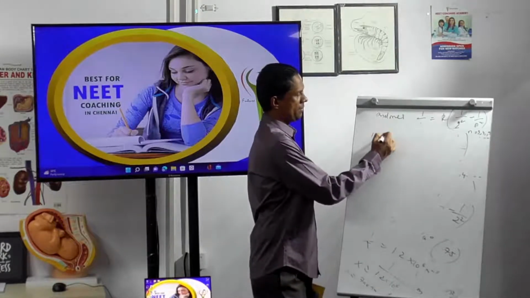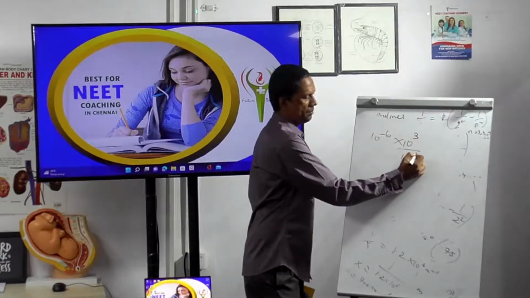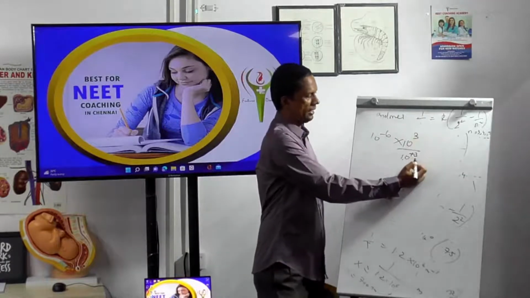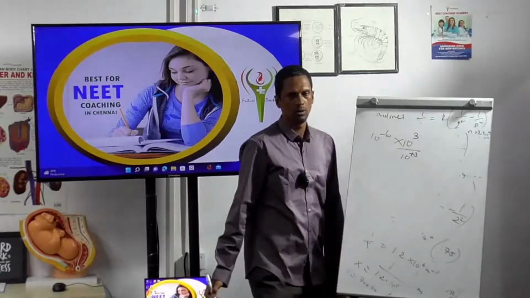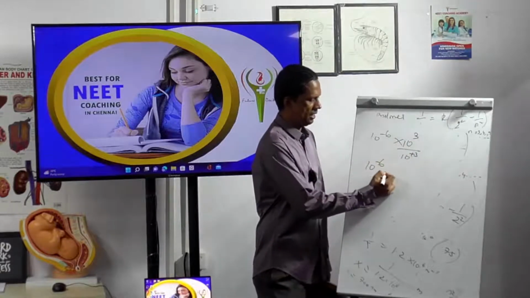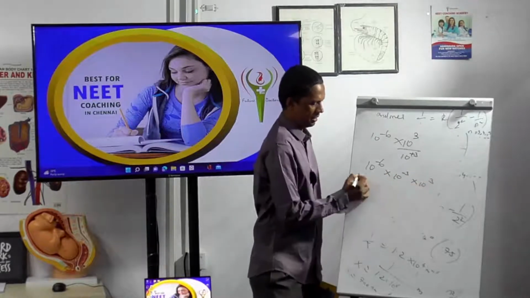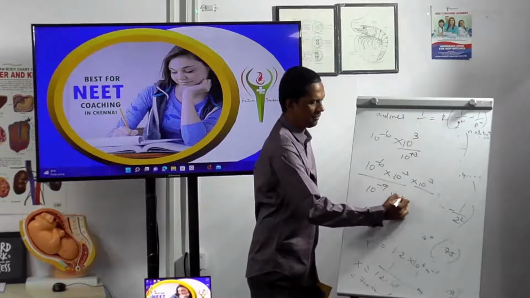10 power minus 6, into 3 divided by minus 10 power 3. I am adding 10 power 3 into 3. So if I add this like this, what will happen now? It becomes 10 power minus 9 into 10 power 3.